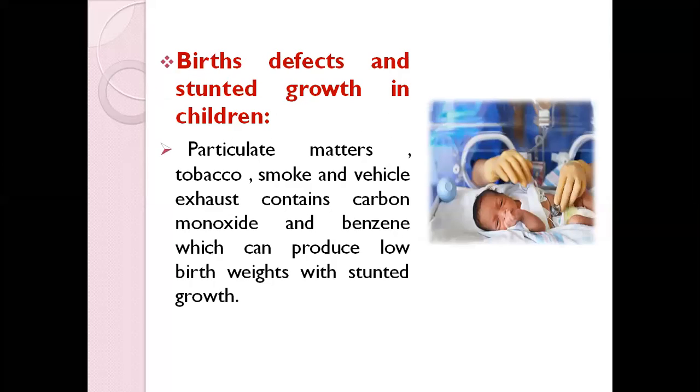The next is birth defects and stunted growth in children. Birth defects are related especially to a mother ingesting any form of tobacco, if she is a chronic smoker and continues smoking during the pregnancy period. It might cause many forms of birth defects. That means the baby, when born, will have low birth weight. Whenever we say low birth weight, it refers to a newborn. Normally the weight should not be less than 2.5 kg or 2500 gram.